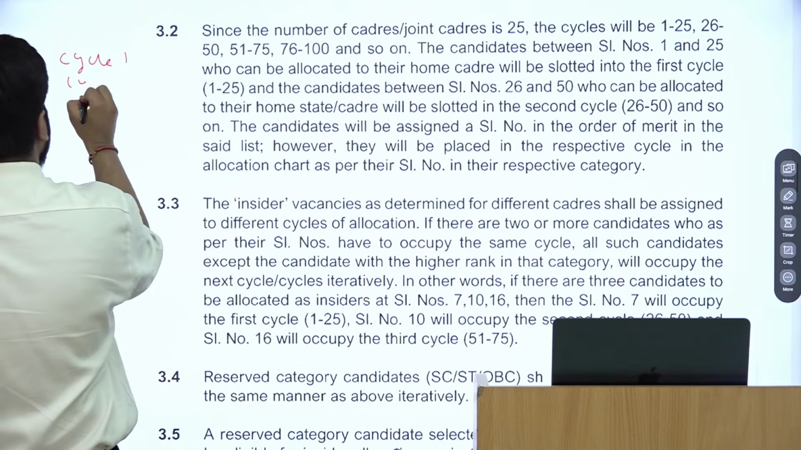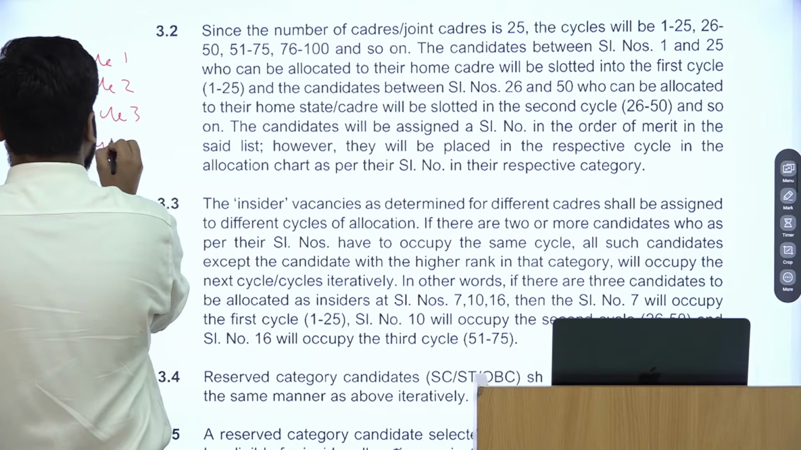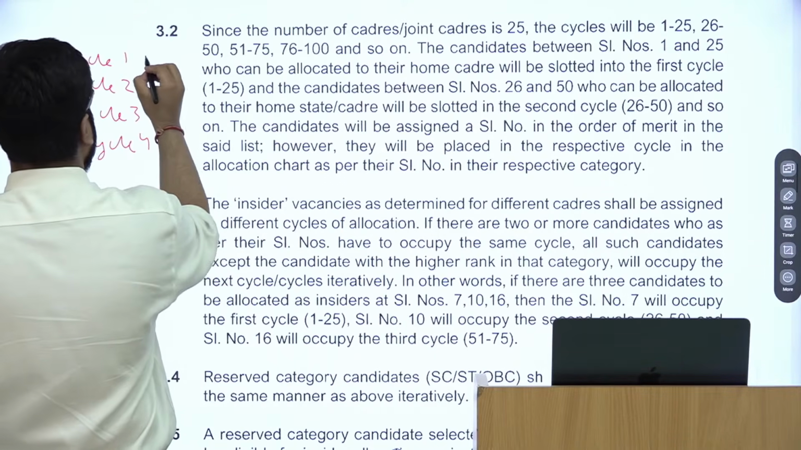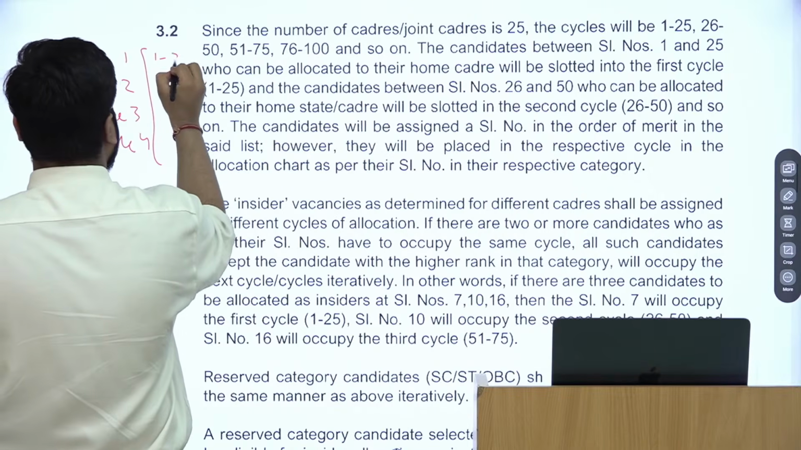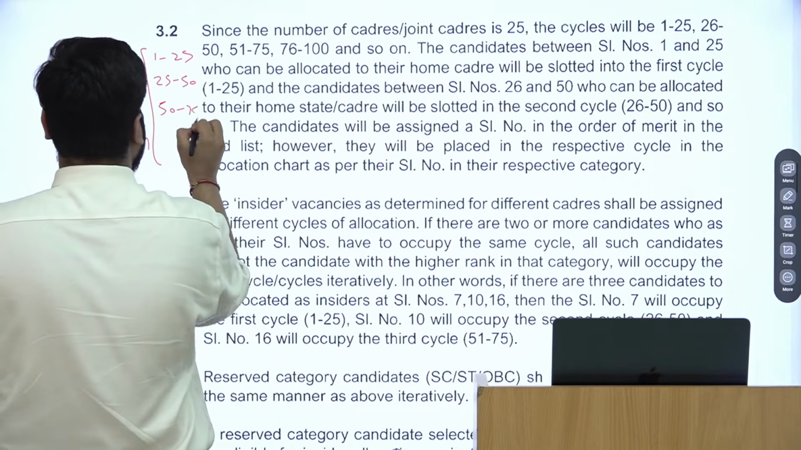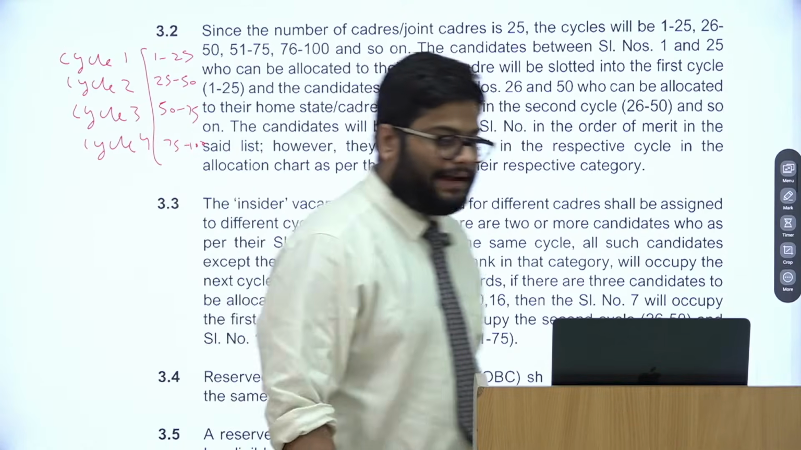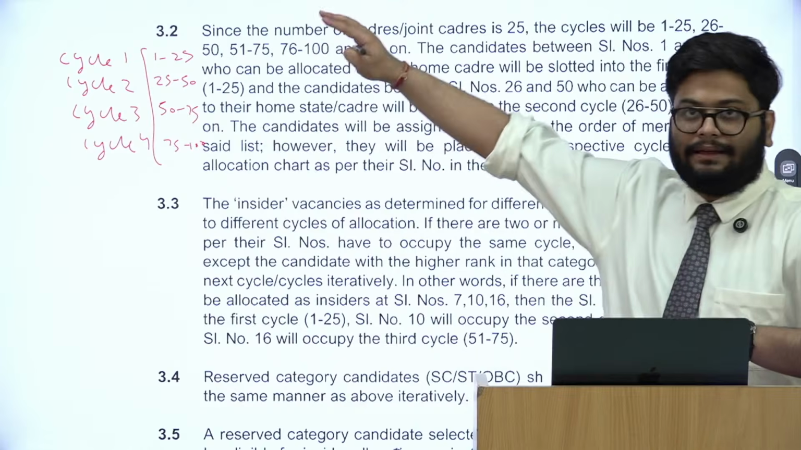Cycle 1, cycle 2, cycle 3, cycle 4. Okay, 1 to 25, 25 to 50, 50 to 75, 75 to 100. Okay, so I am divided